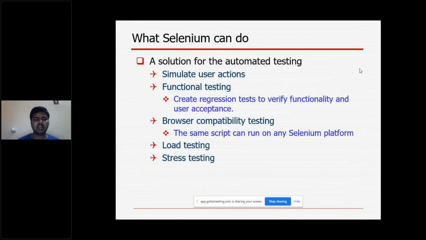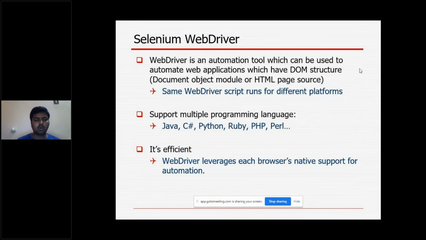For these advantages only, multiple programming languages, multiple browsers, different OS, this Selenium WebDriver got clicked in the market. Most of the companies are using Selenium WebDriver. And one more major advantage here is that it is open source. Meaning we can freely download it and any company can use it. That is the major advantage of Selenium WebDriver.